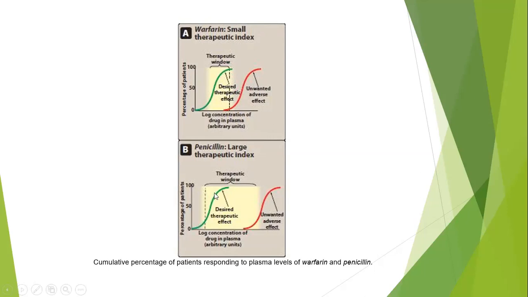While the effective dose and the toxic dose of penicillin are not close. There is a large area for therapeutic effect, so it is more safe, and we call it a large therapeutic index. Look, this is a large window, not a narrow window for therapeutic effect. This is warfarin as an example for small therapeutic index, while penicillin is a large therapeutic index.